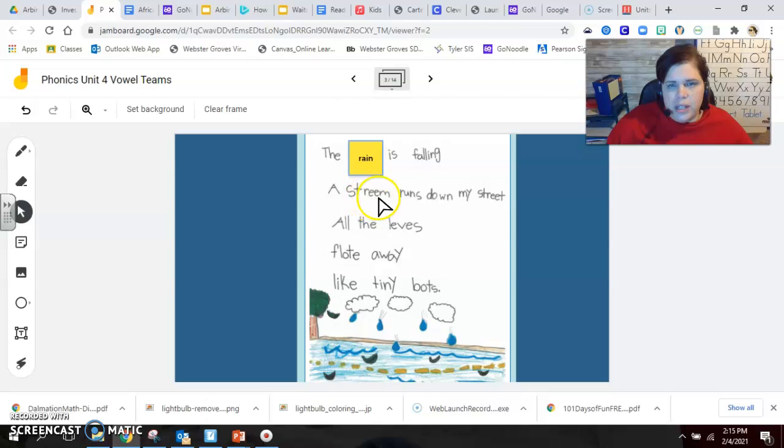A stream runs down my street. Take a look at that carefully. What do you think needs to be fixed here? There's definitely a word that needs a new vowel team.